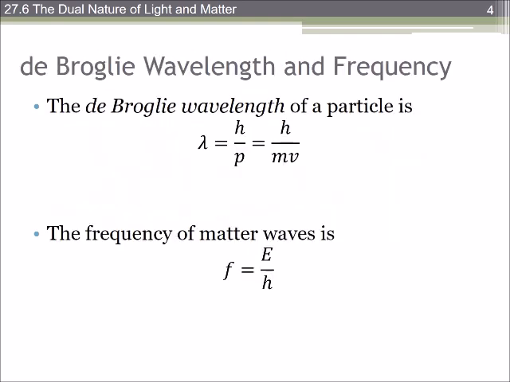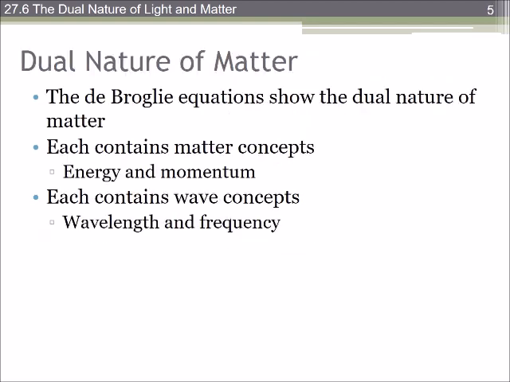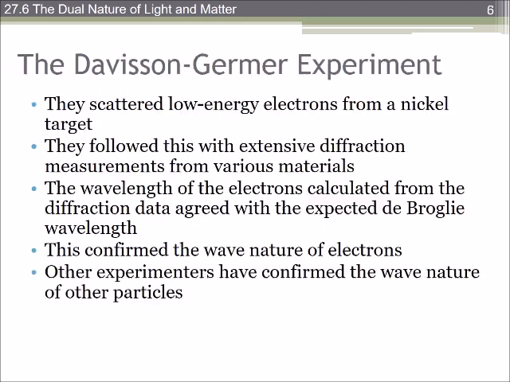So the de Broglie wavelength of a particle is lambda equal to Planck's constant, again, divided by its momentum, so mv. And the frequency of the matter waves is E divided by h. So the de Broglie equations show that everything has a dual nature. Each contains matter concepts, energy and momentum, and each can have wave concepts, wavelength and frequency.